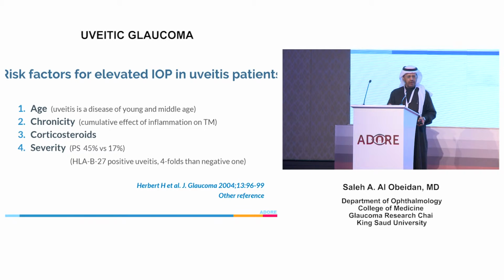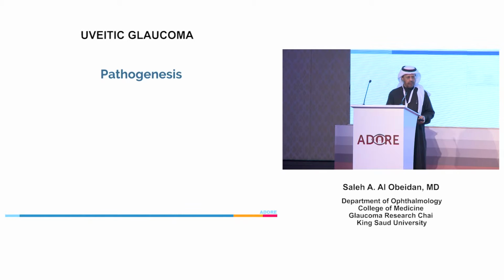As you see here, 45% of them develop glaucoma versus 17% in patients with posterior synechiae compared to those without, and fourfold in patients with HLA-B27 positive uveitis compared to negative ones. So you need to keep this in mind.